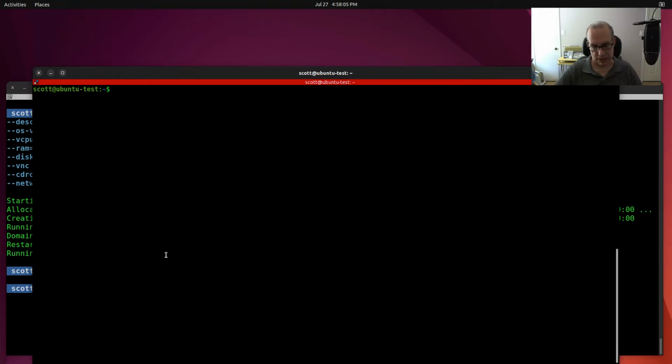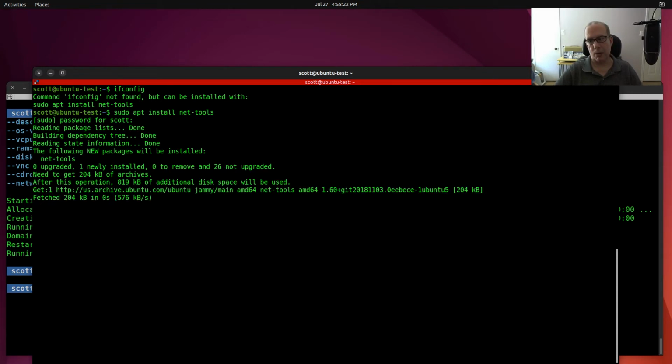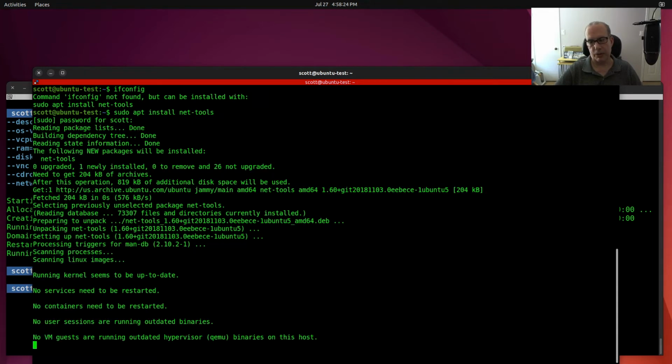So in our SSH session, let's try to do a couple of things. Let's do an ifconfig, and we notice that we don't have net-tools installed, so let's install net-tools with a sudo apt install net-tools. And likewise, we probably also do not have neofetch installed.